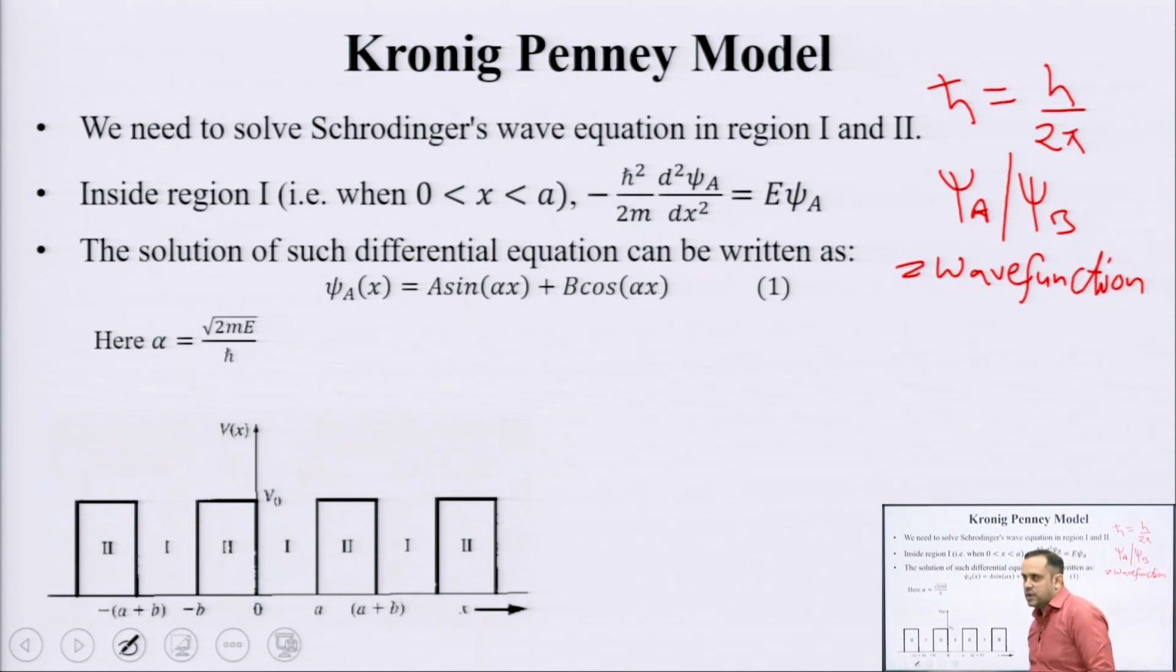M is the mass of the electron and E stands for energy. The wave function, psi, is what you obtain by solving Schrodinger's wave equation. When you solve this equation for an individual electron, you get psi as a solution of this equation.